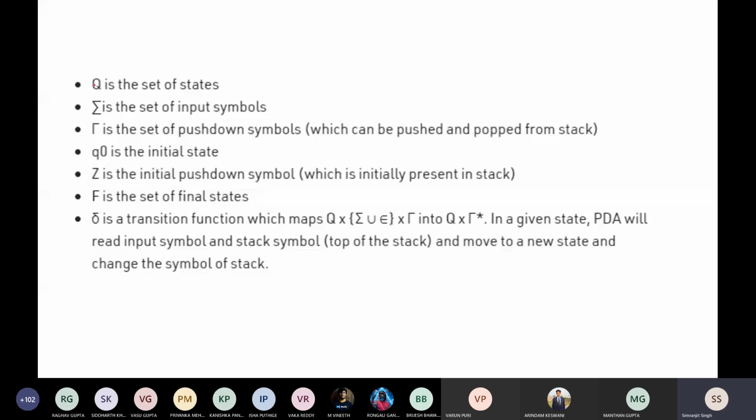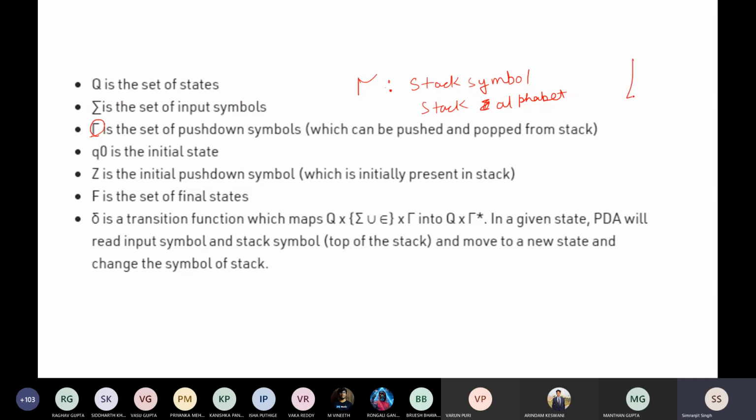Now this Q, you remember, Q is the set of states. Now this is again the input symbol. Now just keep in mind there is something called tau. Tau is also referred to as pushdown symbol, or you can also refer to it as stack symbols, like stack alphabet. So what exactly is the stack alphabet? If input alphabet is the set of things that you are inputting.